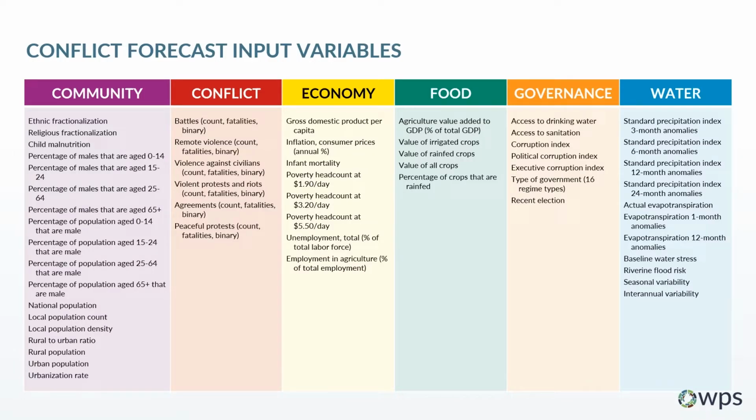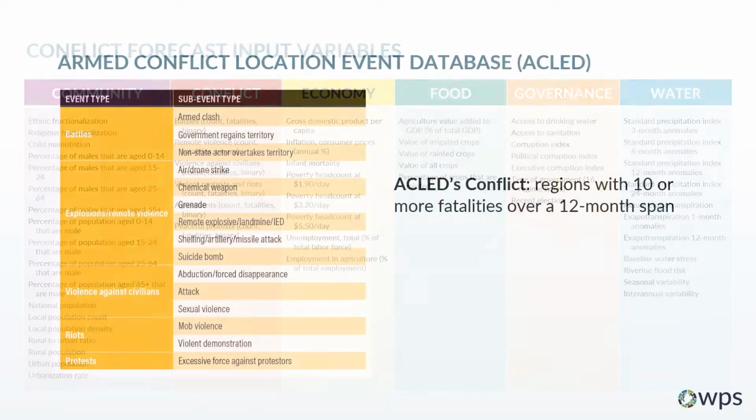A range of input variables was considered for the random forest model. Initially, more than 200 socioeconomic and environmental variables were assessed. These variables were selected based on a literature review of factors that contribute to conflict. They can broadly be lumped into the United Nations Development Programme's Human Security Framework under the categories of community, conflict, economy, food, governance, and water, with plans for future expansion. Notably, water and environmental variables are only one part of the analysis, as we understand that multiple factors influence the likelihood of conflict and do not want to limit these relationships in the model.